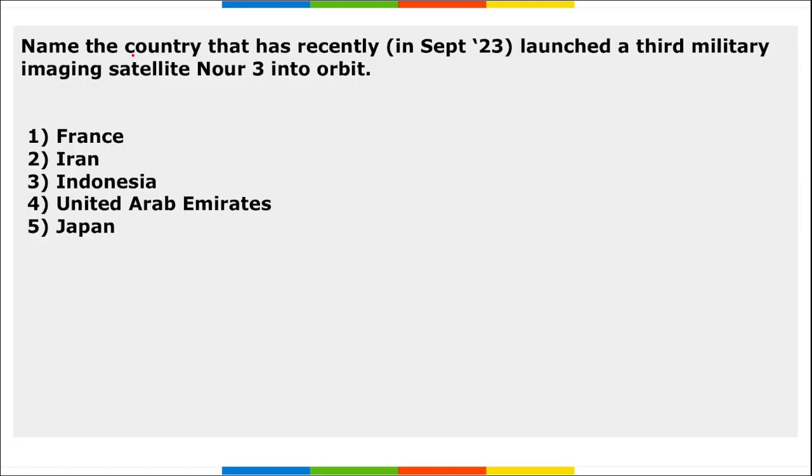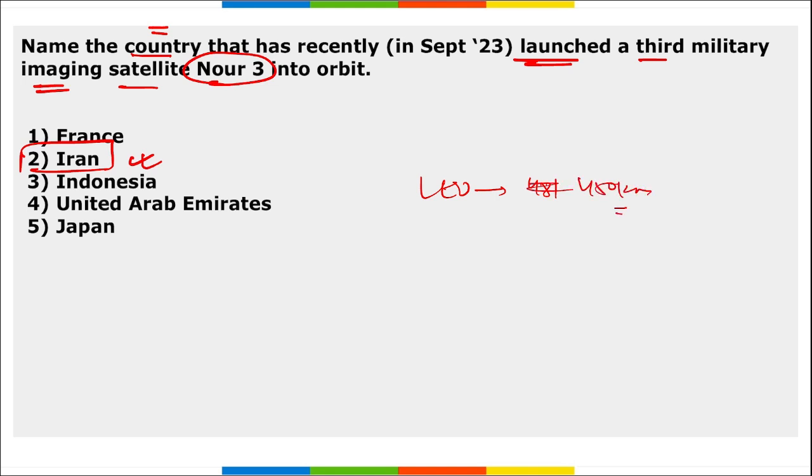Next, name the country that recently launched a third military imaging satellite, that is Noor 3. Noor 3 is of Iran. Right? It was launched by Iran. Correct? If asked about Noor, Noor was also launched by Iran, and it was Iran's Islamic Revolutionary Guard Corps that has successfully launched this third edition of this military imaging satellite, Noor 3. It was launched into low Earth orbit at 450 kilometers.